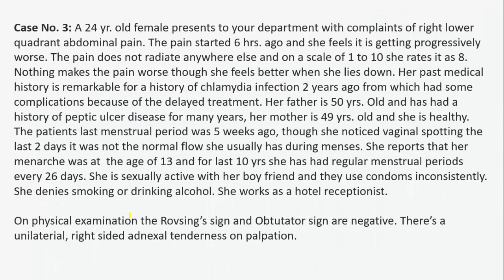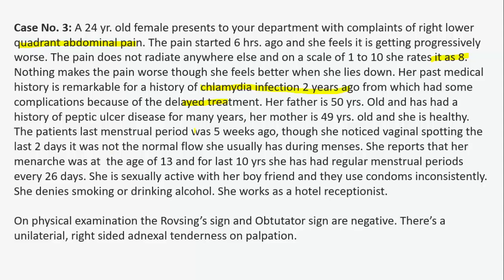Now case number 3: a 24-year-old female presents to your department with complaints of right lower quadrant abdominal pain. The pain started 6 hours ago and she feels it is getting progressively worse. The pain does not radiate anywhere else and on a scale of 1 to 10 she rates it 8. Nothing makes the pain worse, though she feels better when she lies down. Her past medical history is notable for a chlamydia infection 2 years ago, which had some complications because of delayed treatment. Her father is 50 years old and has had peptic ulcer disease for many years, and her mother is 49 years old and healthy.